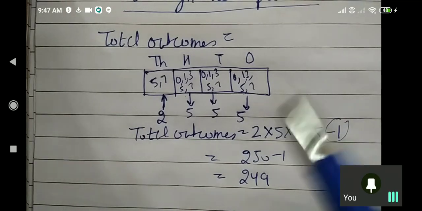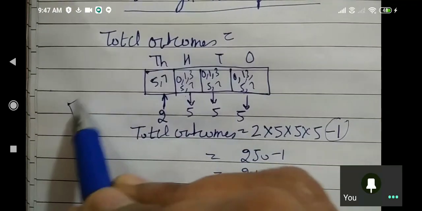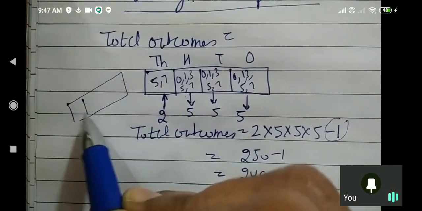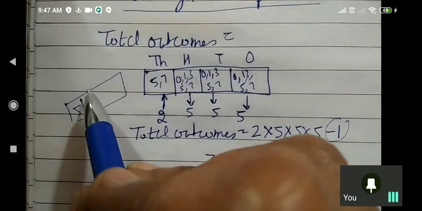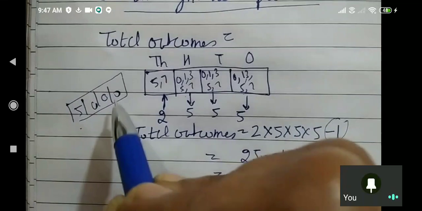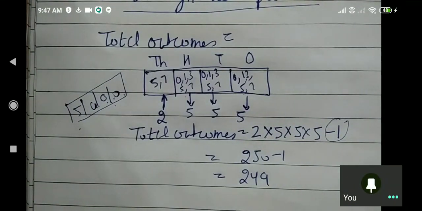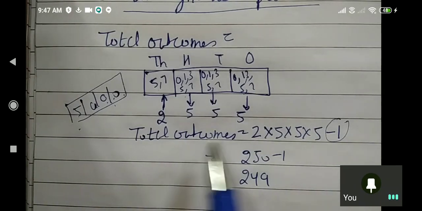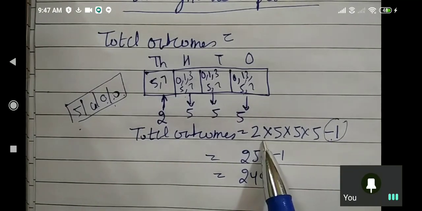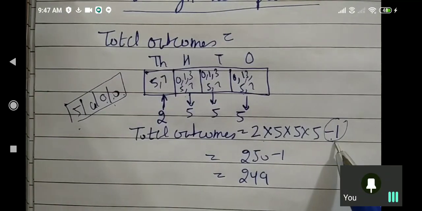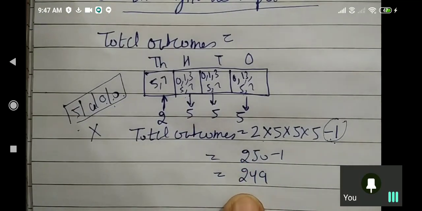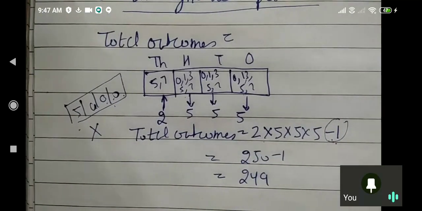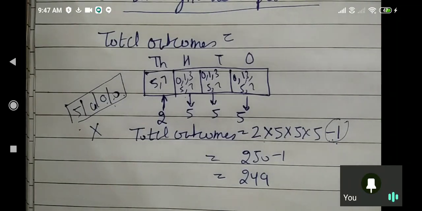Suppose a case like this came. Here we are writing 5, and the repetition of digits is allowed, so these places can be filled with 0, 0, 0. But what is given is that the number is greater than 5,000, so we can't include 5,000 here. That's why we are subtracting 1. 5,000 will not come in this total number of outcomes, because it is given in the question that the number is greater than 5,000, not equal to.